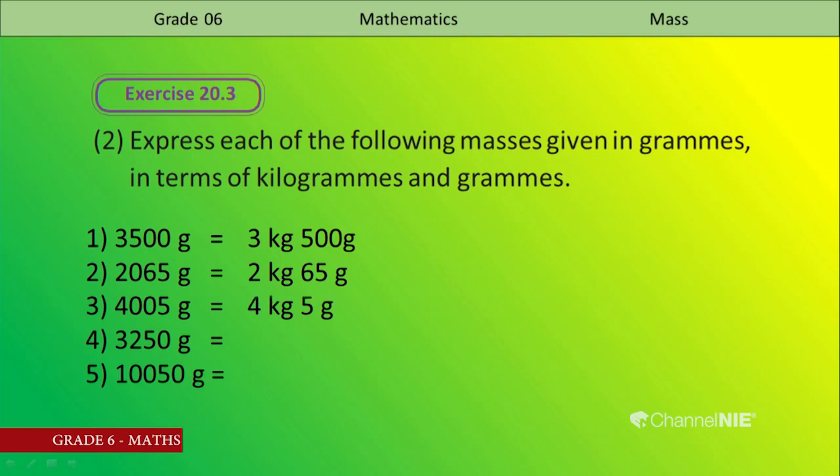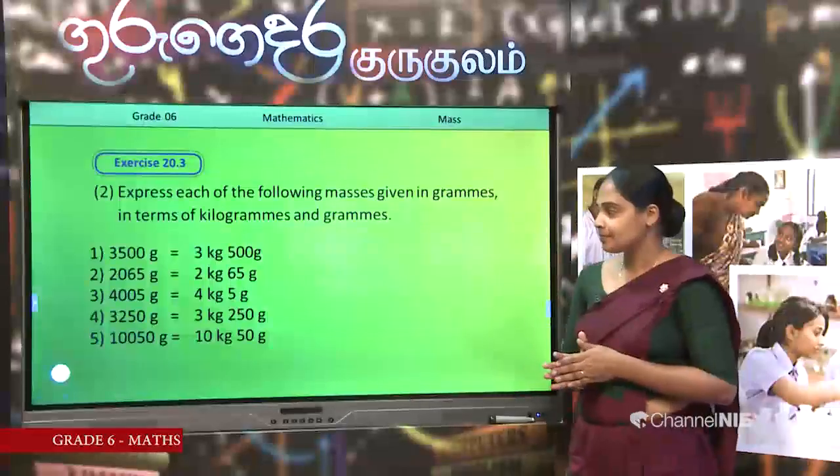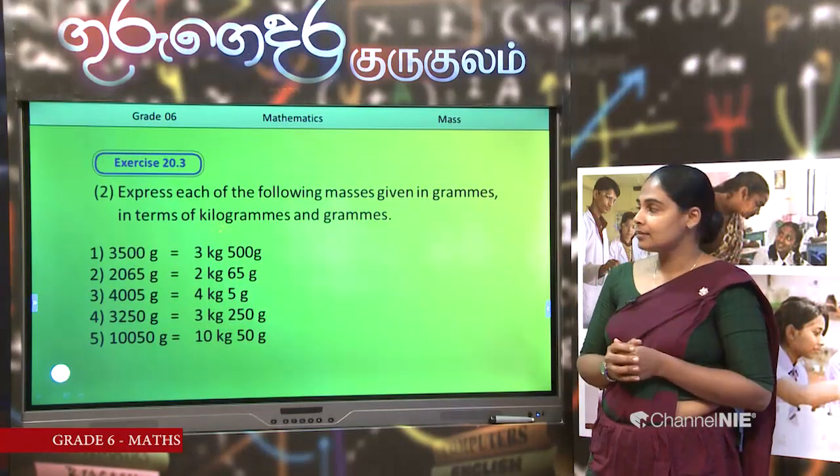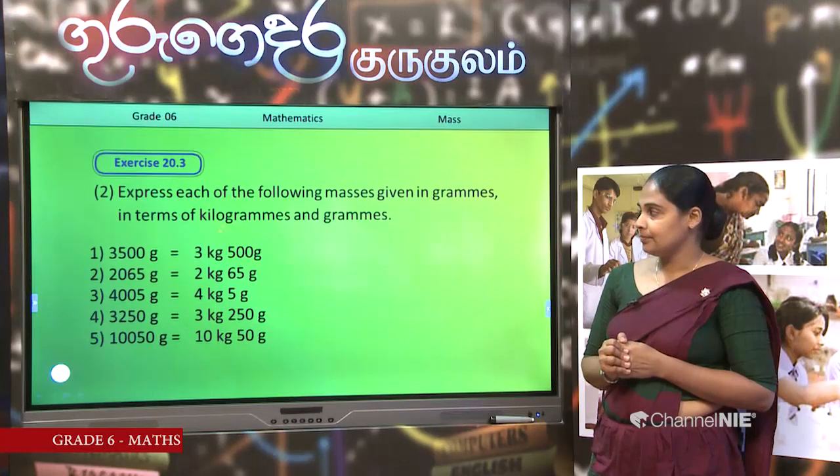Then fourth one, 3250 grams. 3000 is 3 kilograms and 250 grams. Last one, 10,050 grams. 10,000 we can write as 10 kilograms, and the remainder is written as 50 grams. Then these are the answers. Check whether your answers are correct or not.